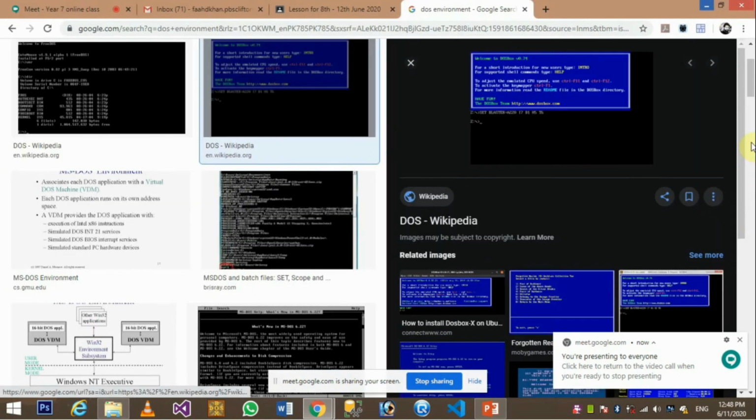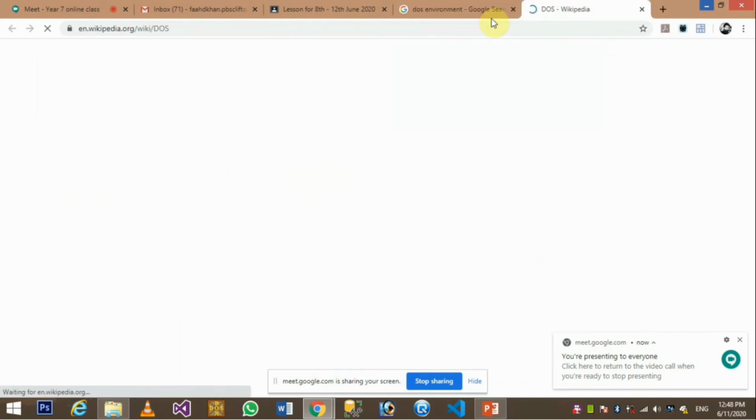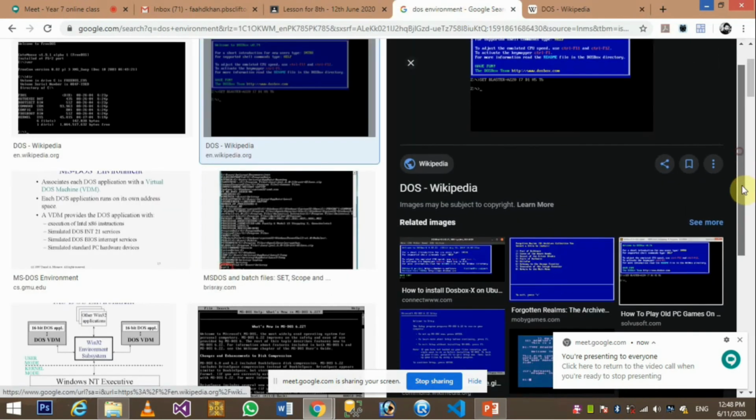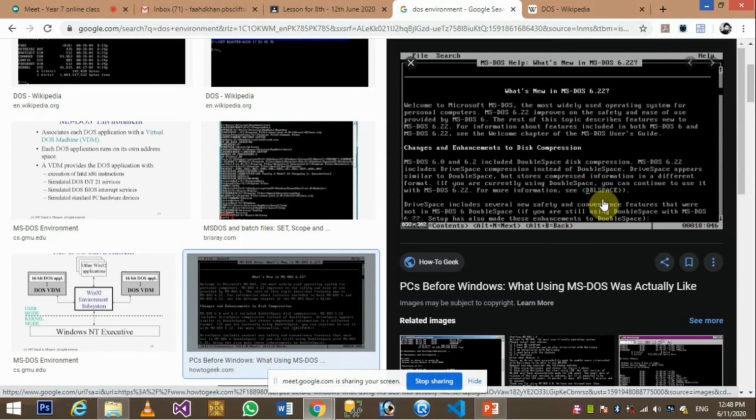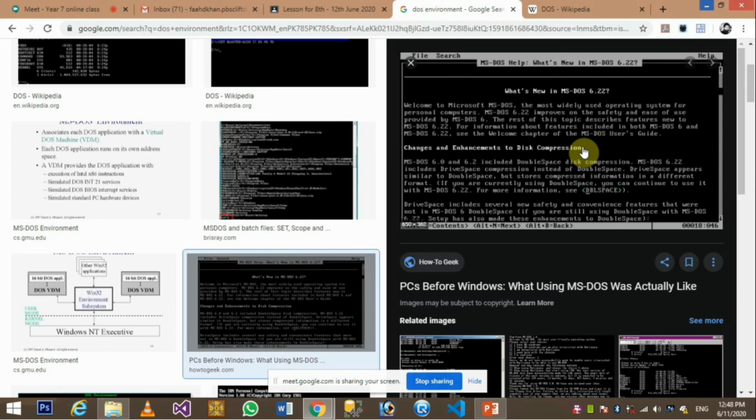As you all can see in this image, this blue and black environment is CUI, or CLI, if you can say. That was the whole environment of the computer previously. We did not have any cursor, any buttons, or any images even. We had only this type of environment which is able to work. That's the whole computer system, right? And we call it MS DOS.